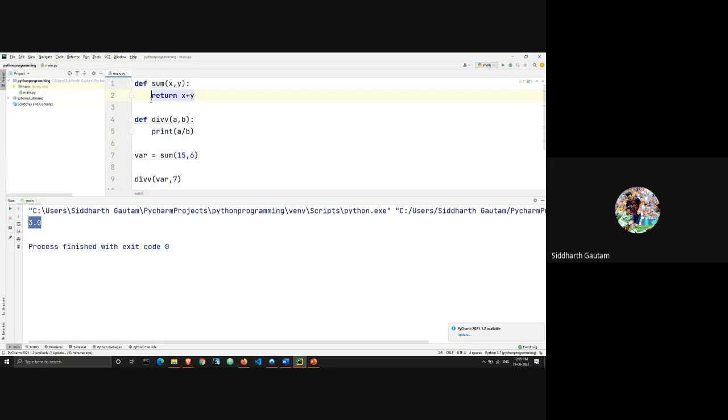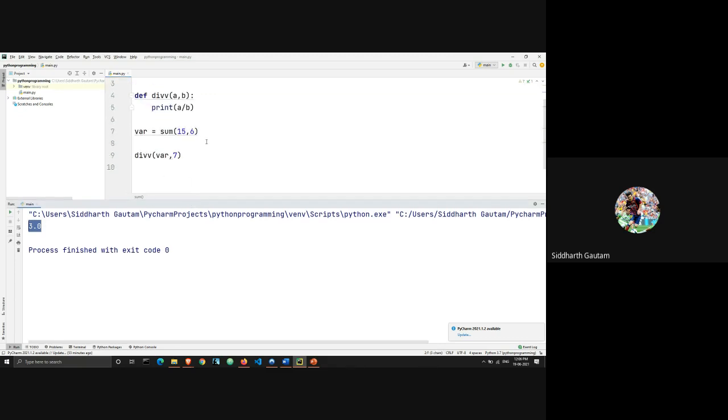And when you get into real world object oriented programming, there won't be one function or two functions. There will be hundreds of functions. You will call one function, you will return some value, you will use that value to call another function, and then you will get one value back. It's just like a spider web connected between many functions. That's just how programming will happen after some time.